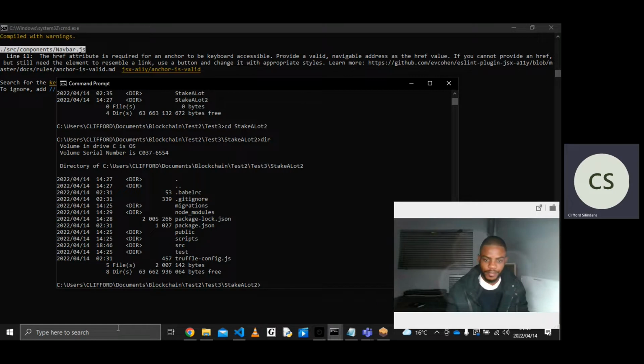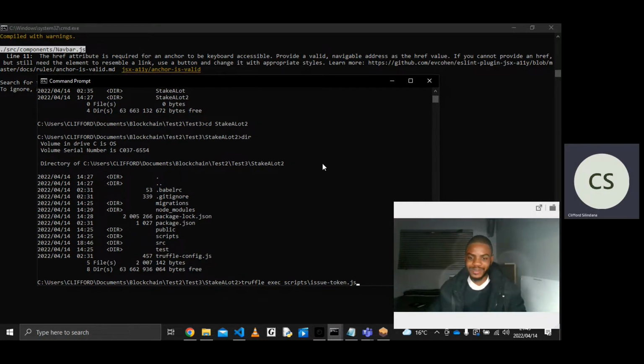All right, and then when I'm in my directory here, I'm going to execute four scripts. So what is this? What is this random command? It's not magic really. I'm just executing a JavaScript application that is in my scripts folder.